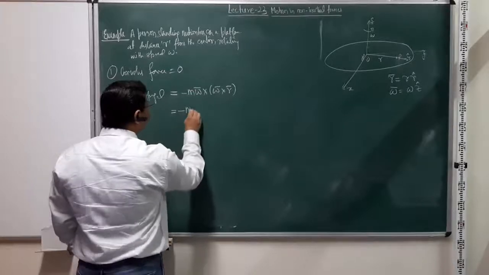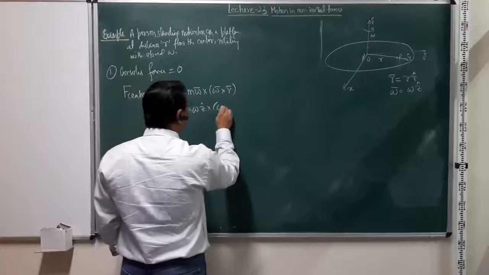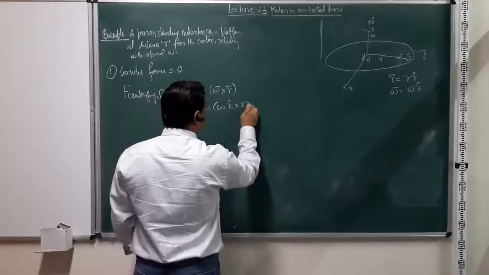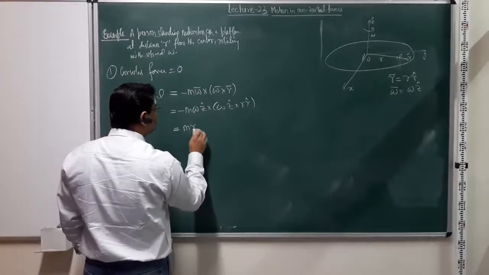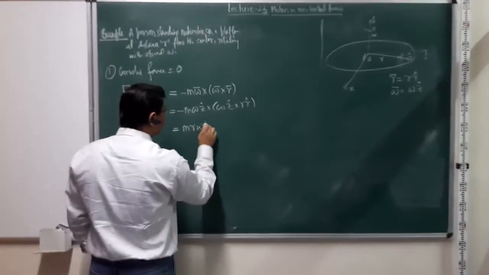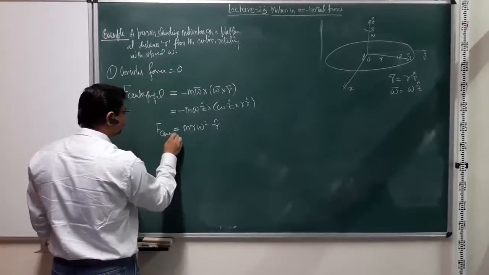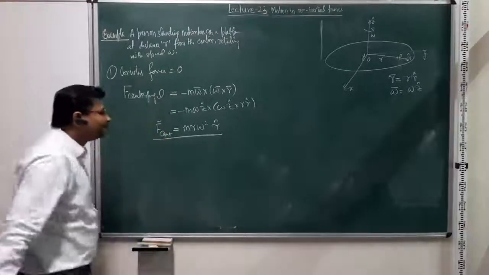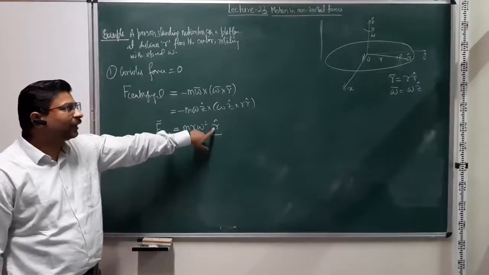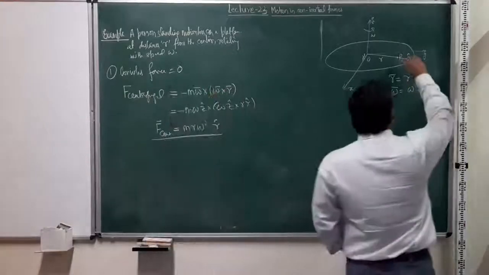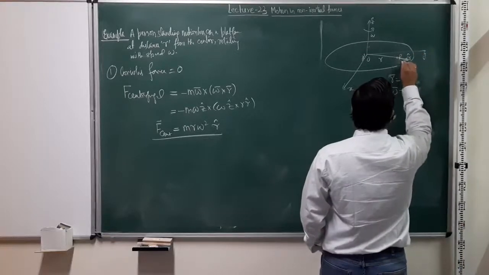So then this is simply m omega z cap cross omega z cap cross r r cap, and if you do this, you will find m r omega square r cap, right? So F centrifugal is m r omega square as we expect, as well as we get its direction. It's pointing in the r cap direction. That means the centrifugal force is pointing radially outwards, right?